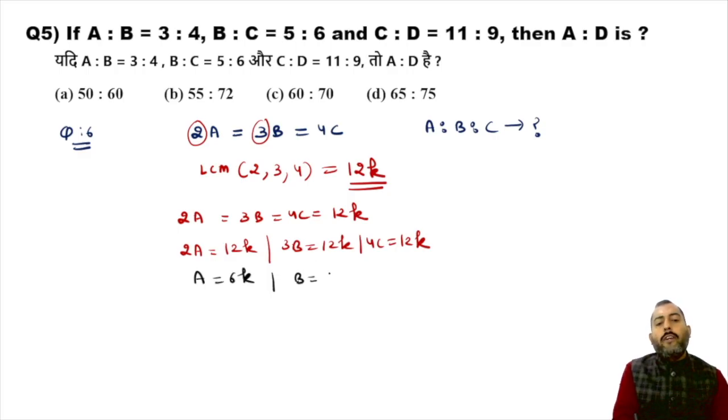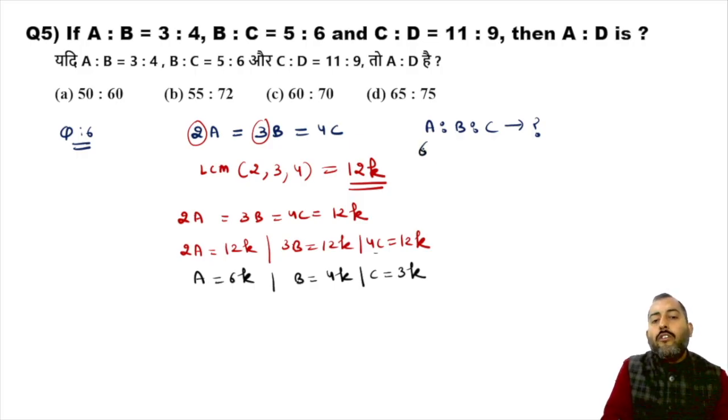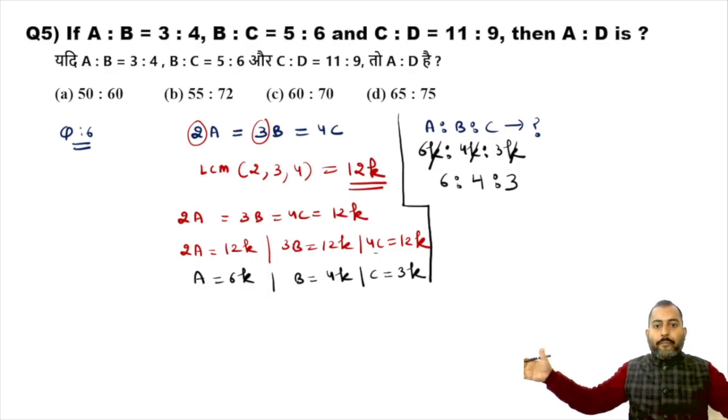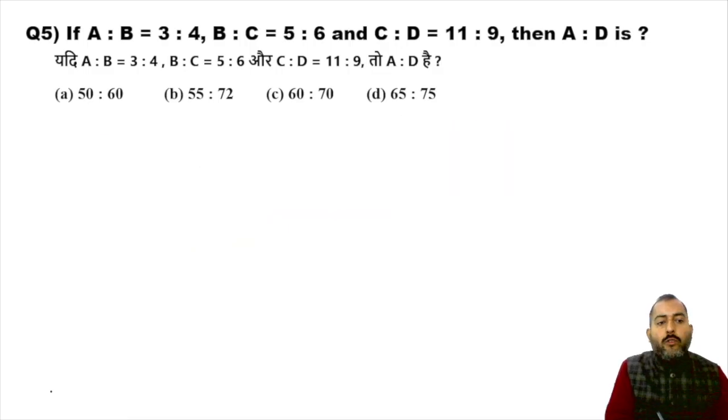3B is equals to 12k, so B comes out to be equal to 4k. 4C is equals to 12k, so C comes out to be equal to 3k. Now we want the ratio between A, B and C. So the value of A was 6k, value of B was 4k, value of C was 3k. Now you can cancel out k from everywhere, which is finally equal to 6 is to 4 is to 3. So this is how we calculate ratios if equalities are given. All right.